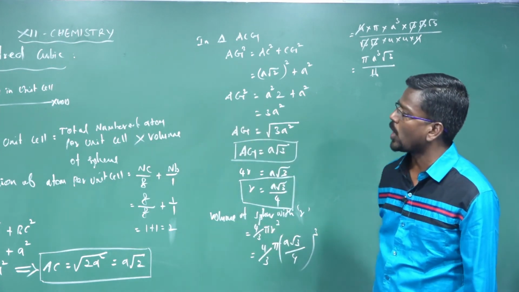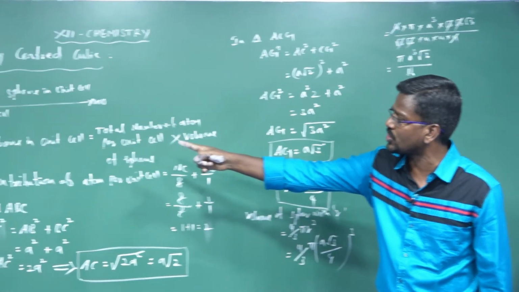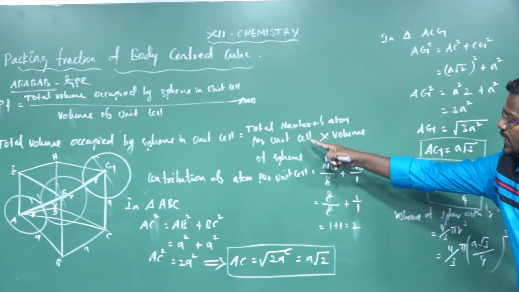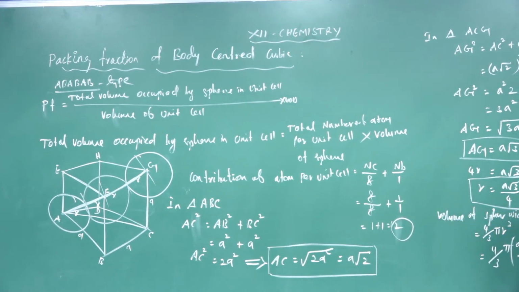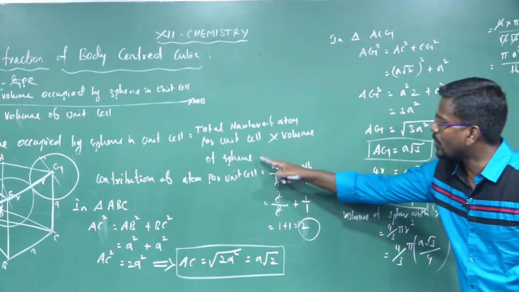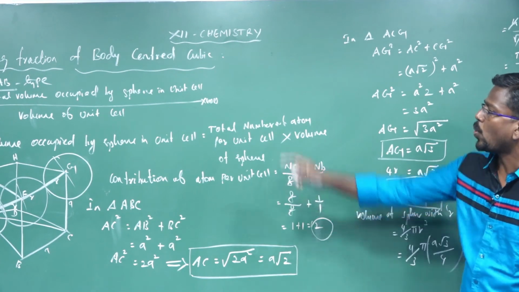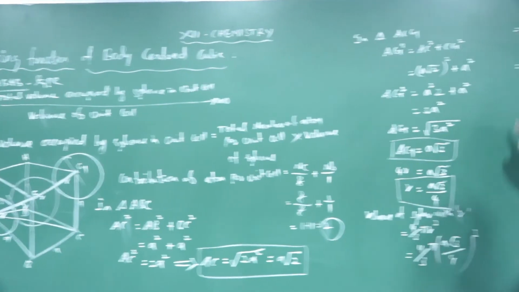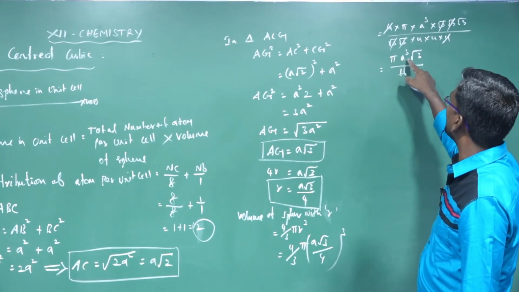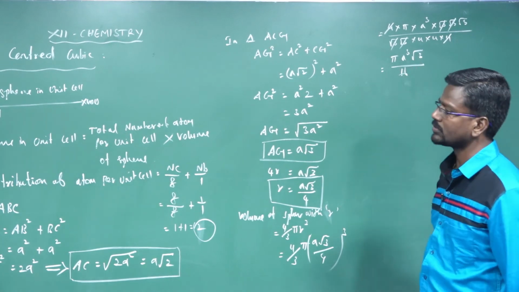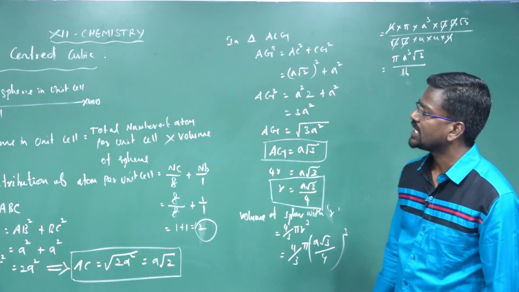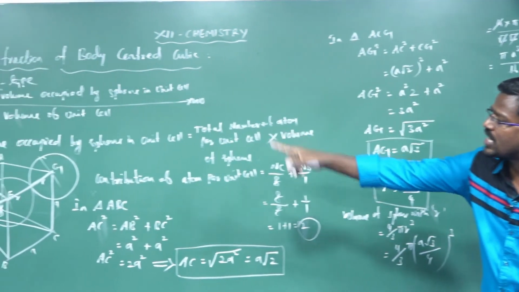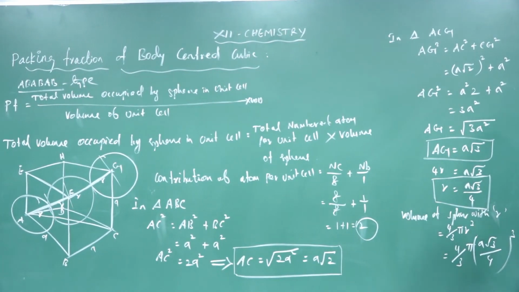The total volume occupied by spheres in the unit cell is equal to the total number of atoms per unit cell, which is 2 in body-centered cubic. Volume of the sphere in the unit cell is equal to pi a cube root 3 divided by 16. Next, the volume of the unit cell is equal to a cube.